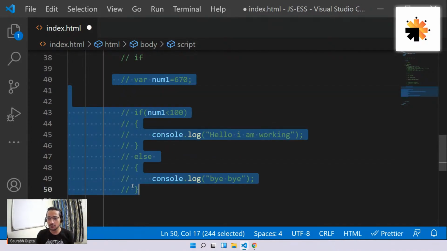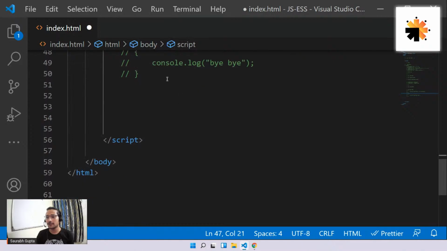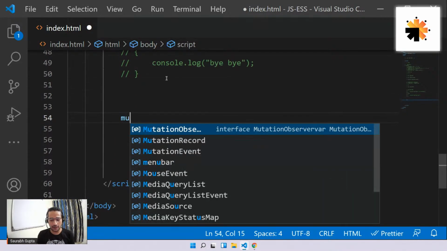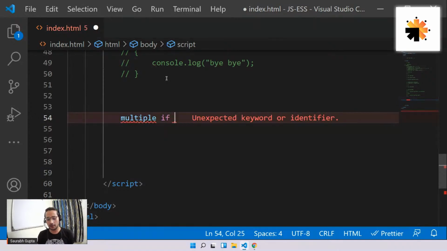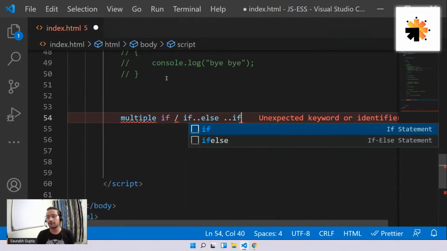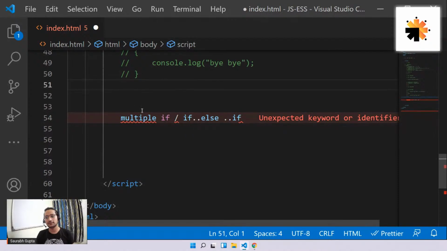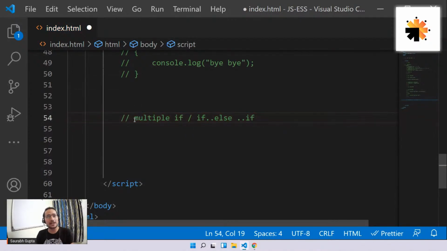Let me just comment this out. And for that purpose, we have something called multiple if, or we also call it if else if. Normally I call it multiple if, but I have seen a lot of places where they call it if else if. You can call it anything, multiple if, if else if, else if, whatever you want. But the statement remains the same: we're going to use this to write multiple conditions.